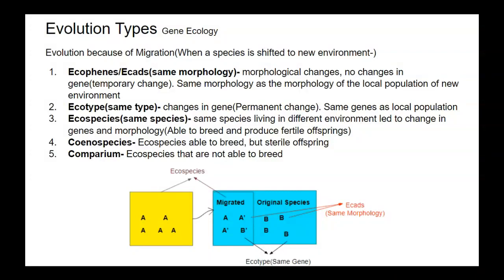Then eco-species are the species that live in the original environment and the species that live in the migrated environment. These two are eco-species because they were originally one species in the starting, but after migrating they evolved, and because of evolution there are some changes like gene or morphology changes, but still they are the same species, so they are called eco-species.